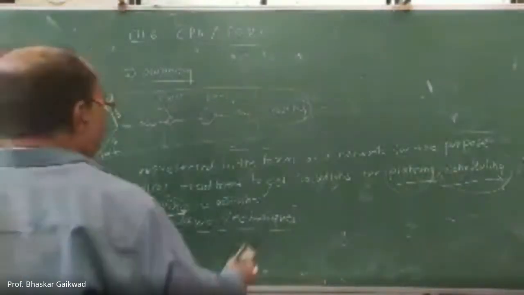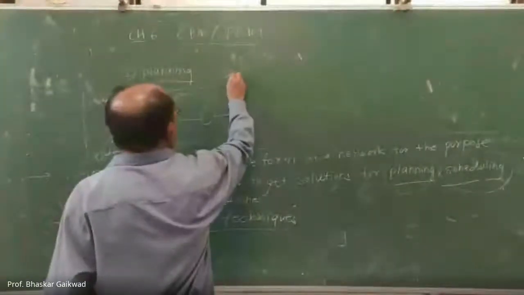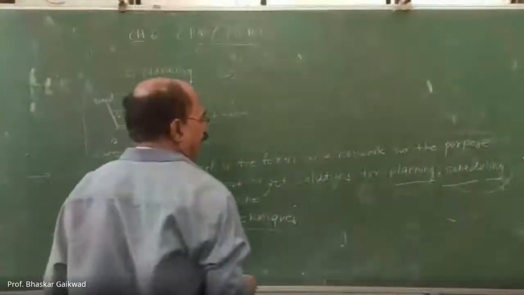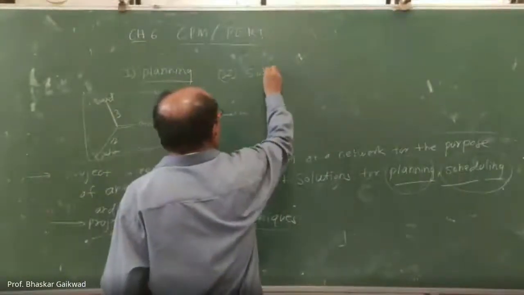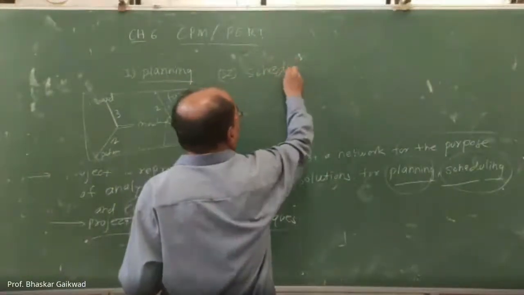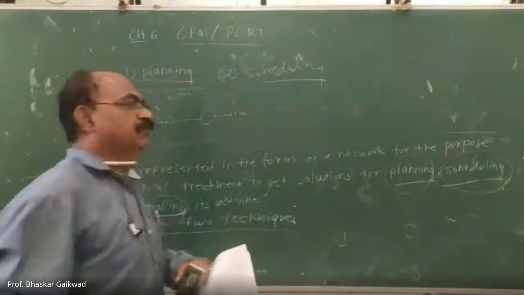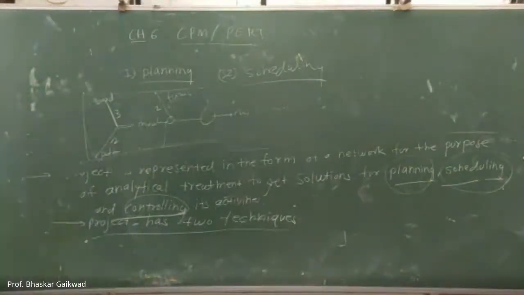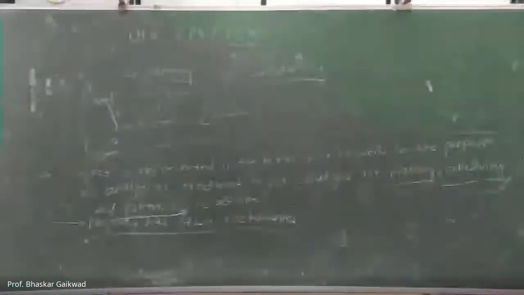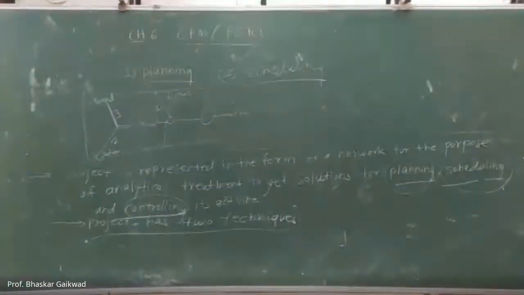Okay. Now the next thing is scheduling. So the next point is scheduling. This is actually related to time. How much time is required for which activity? Determine the start and end time for each activity.